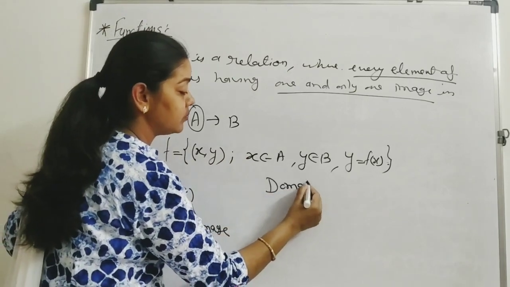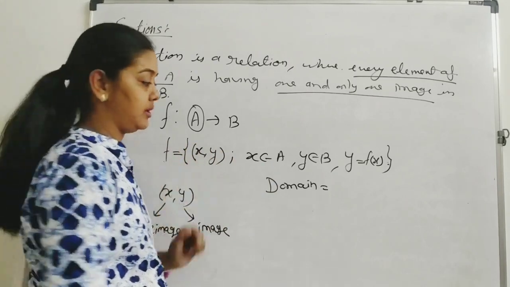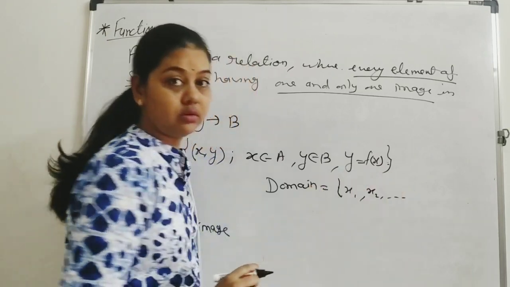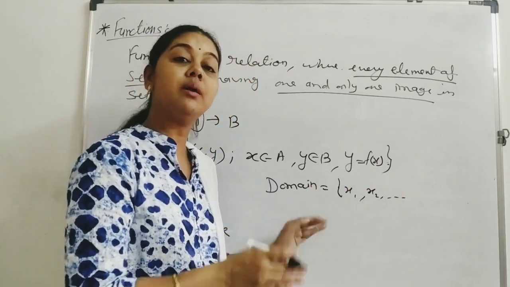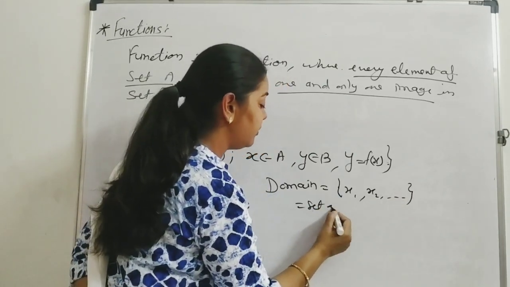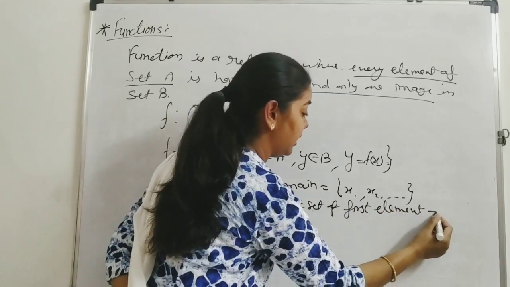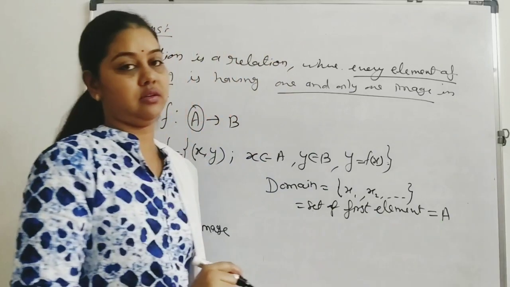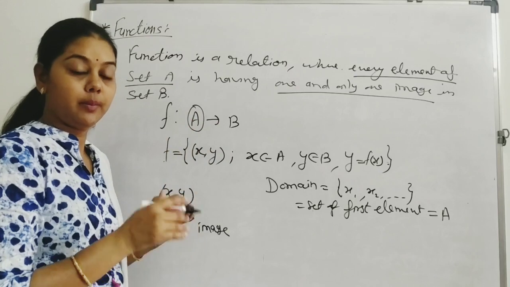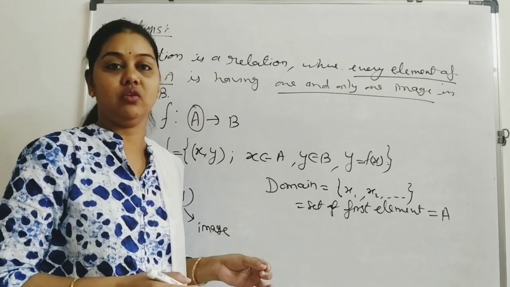Now, domain. Domain means the set of first elements. The set of first elements means all x, x1, x2, all those elements which have some image in B. And in the case of a function, the domain will always be equal to the first set, because in a function every element has an image.